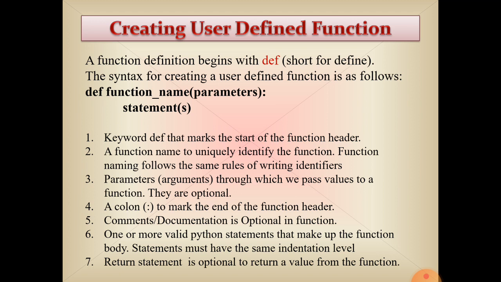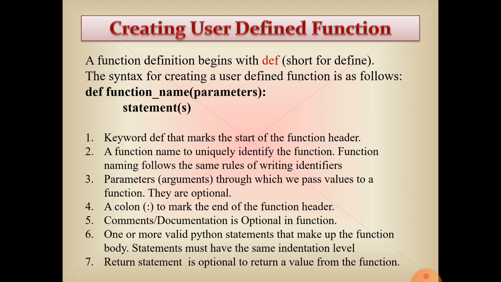The name of the function must be unique, and we have to remember some of the rules that we use for naming an identifier. The same rules apply here, meaning the naming rules for a variable and for an identifier.